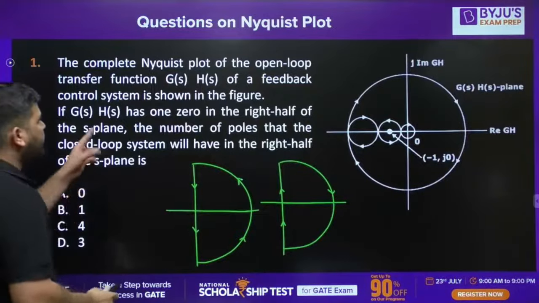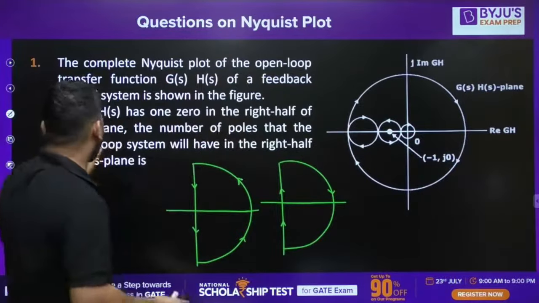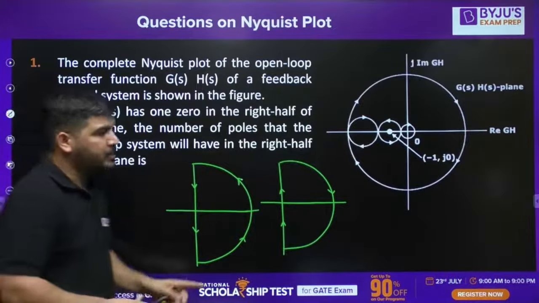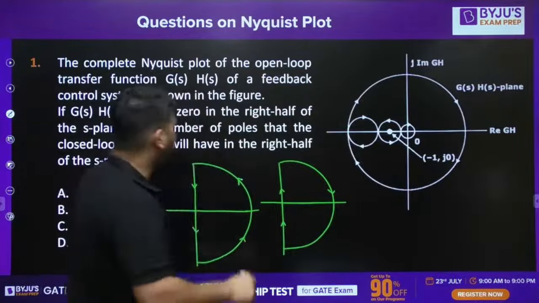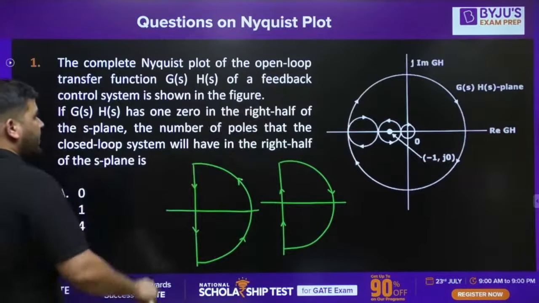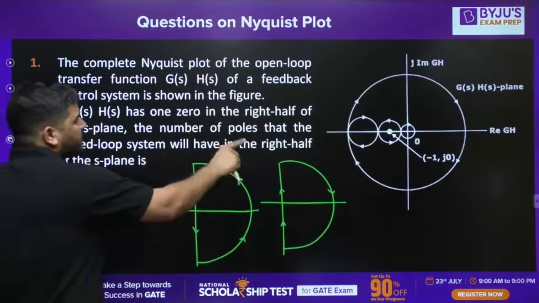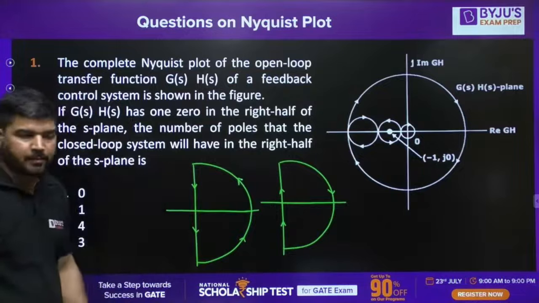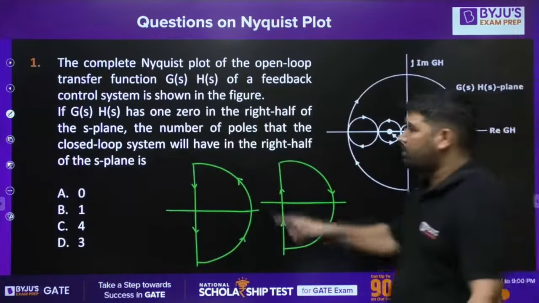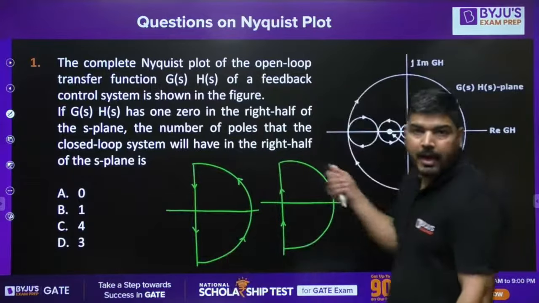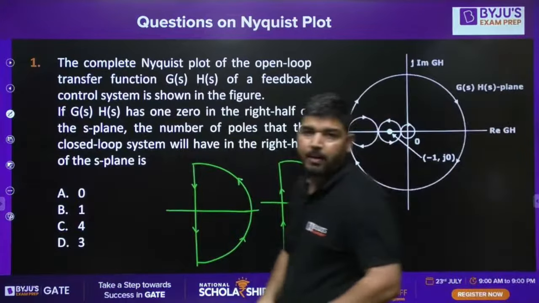G(s)H(s) has 1 zero in the right half of the S-plane. It means the zero of G(s)H(s) is given to you. It has 1 zero in the right half of the S-plane. We need to find the number of poles of the closed loop system that are lying in the right half of the S-plane. Okay, perfect.